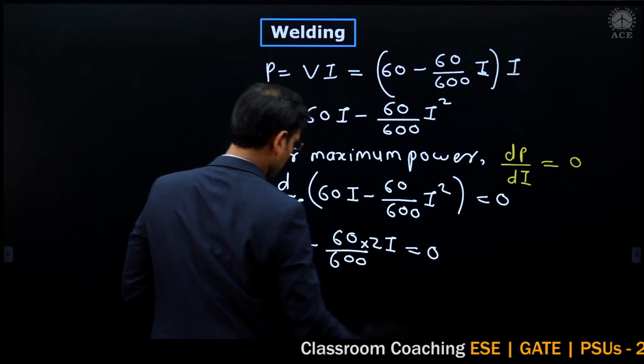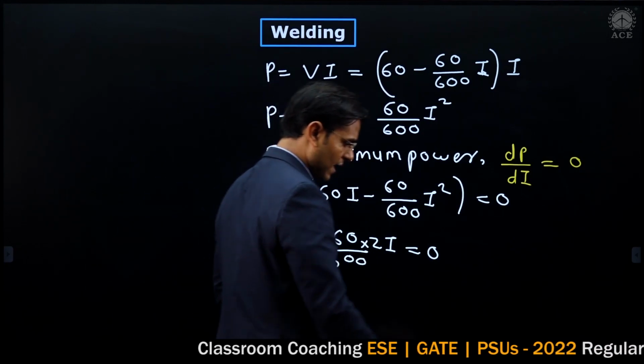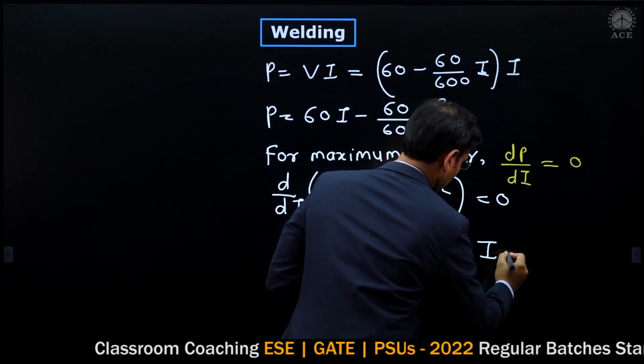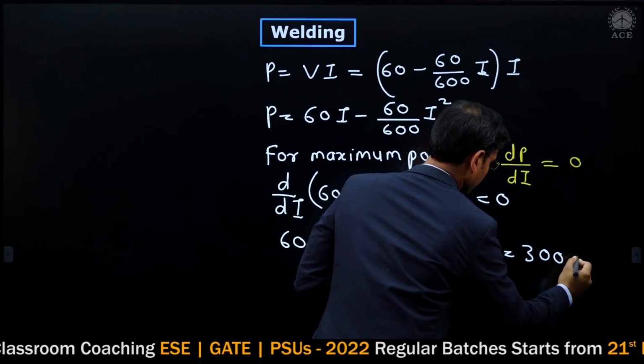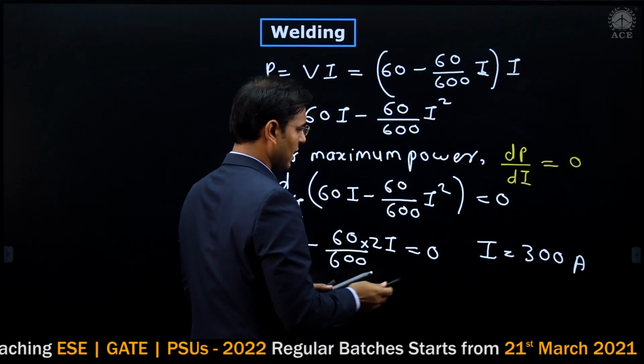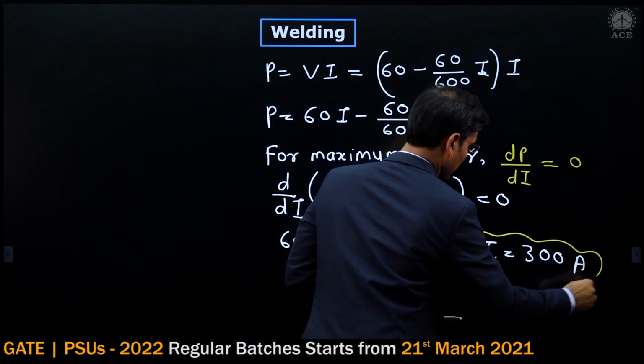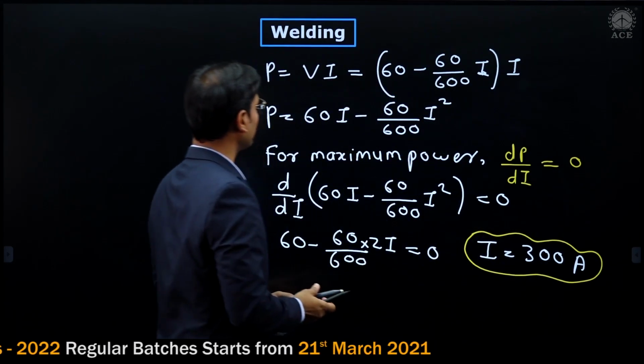Now just calculate the value of I, and the value of that I is 300 ampere. Yeah, it is very easy.